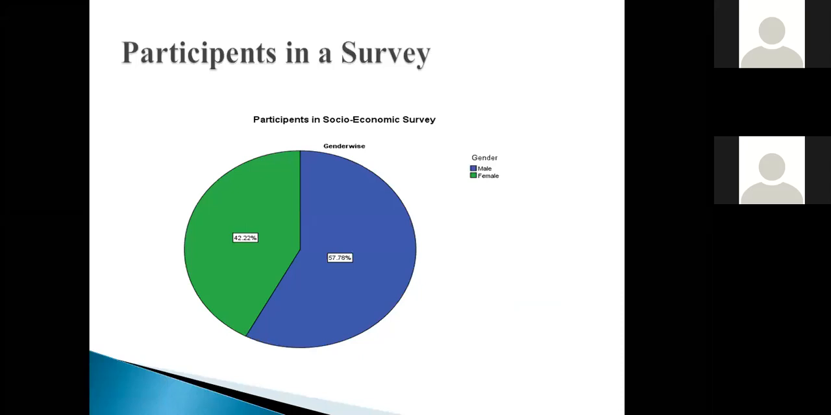Okay, in this case, students, please note that while reporting any of the results, instead of reporting the numbers, report it in percentage. Percentage is a more general terminology. Please report it in terms of percentage. Now, in this case, the male percentage is 57% of those who participated in that survey, and female would be 42%.